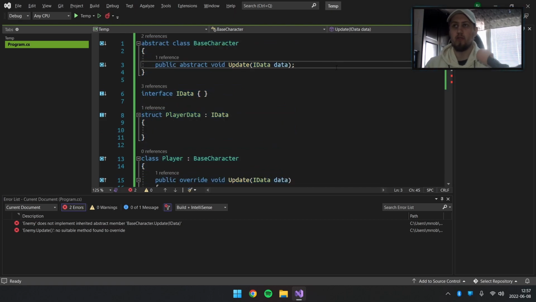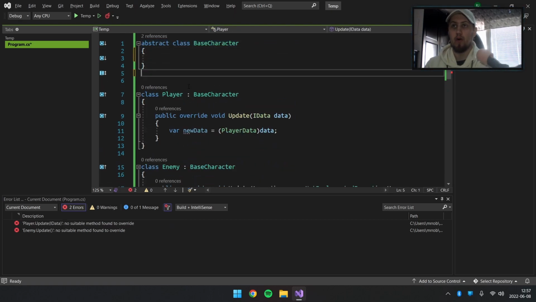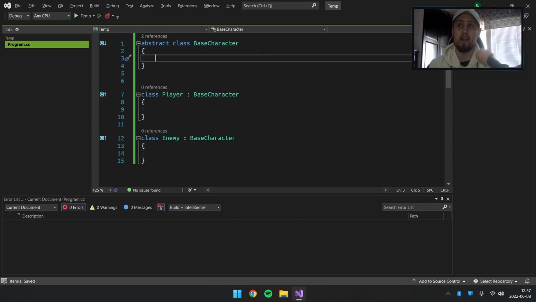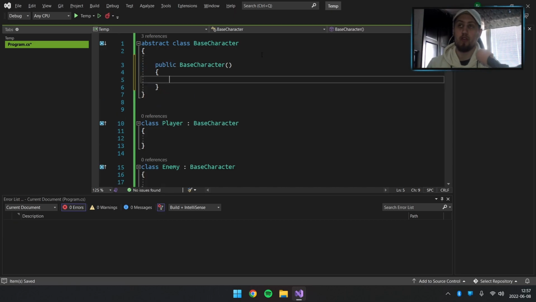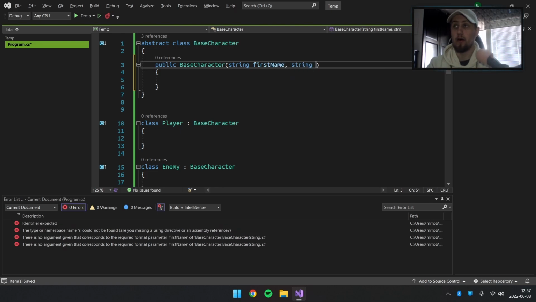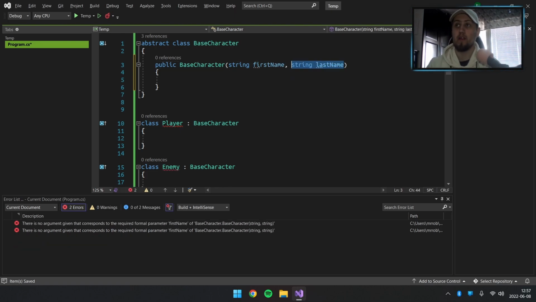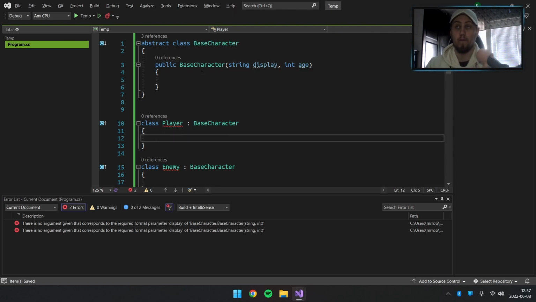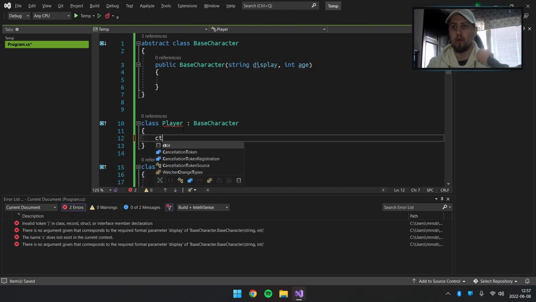So let's say instead of doing it like this, let's remove all this information with the abstraction method. Now to use abstraction overload in C#, well, as I call it, it's basically a constructor. So if we construct a base character, we could put in, for example, string display name, and let's say int age. While in the player, we need to also include the constructor from the base character. So basically, this is an abstract constructor. So let's do a constructor.